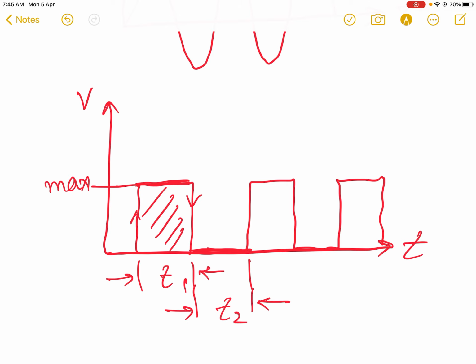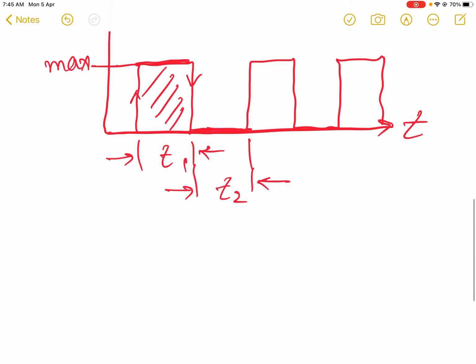This is, suppose, time t2. So during time t1 the voltage of the waveform is maximum, and during time t2 the voltage is 0. When it is maximum, it remains constant for a particular unit of time, and when it is 0 during t2, it never changes during that span of time.